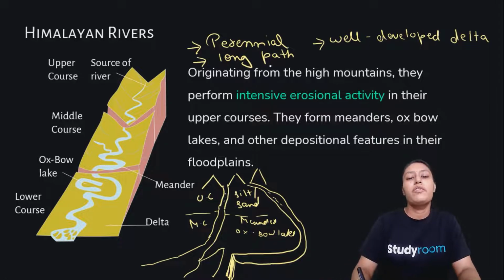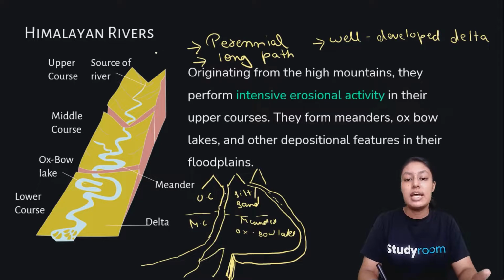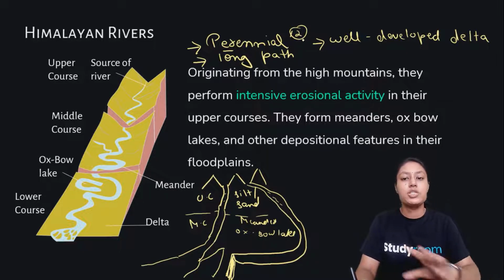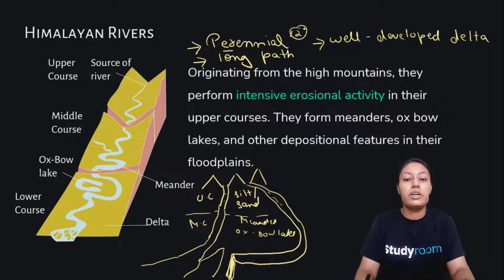Now, here I have drawn a few things to make you understand. First, Himalayan rivers. Himalayan rivers are very important. First, they are perennial, which means that water flow is always there in all 12 months, due to heavy rainfall or due to melting of snow. So firstly, the major difference between Peninsular and Himalayan rivers is that Himalayan rivers are perennial.